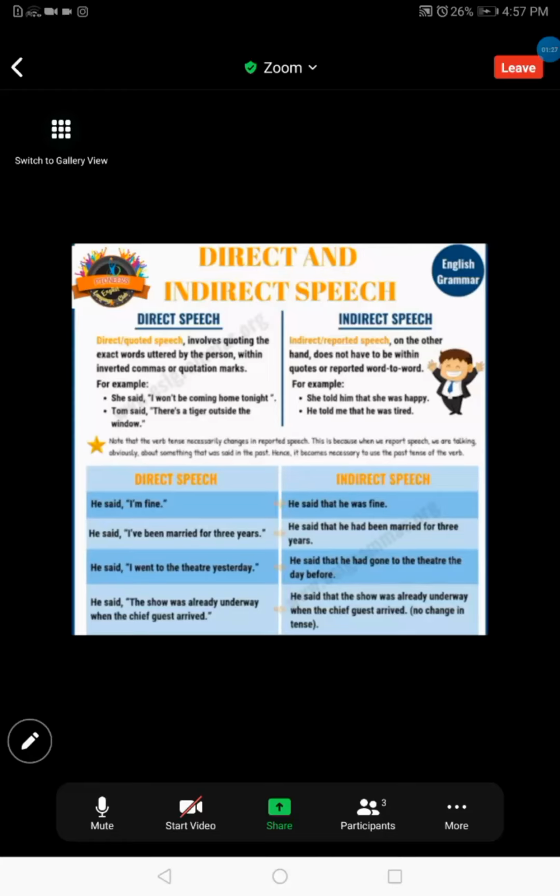The directly spoken words are the direct speech, and the reported speech is called indirect. And I told you as well, whenever you are going to report those words to someone else spoken by a person, that person is not present now, or maybe he or she is present there, but now you are reporting the words to someone else. So this is not the present time now, because the words have been spoken. So how would you share or report those words?